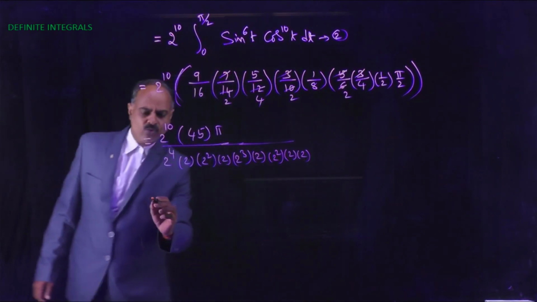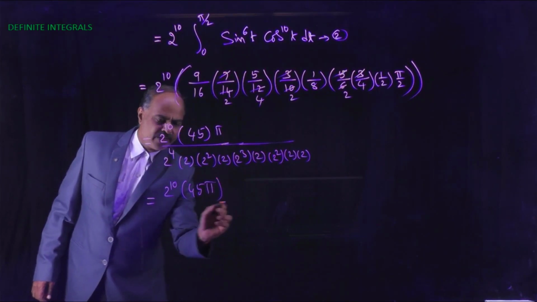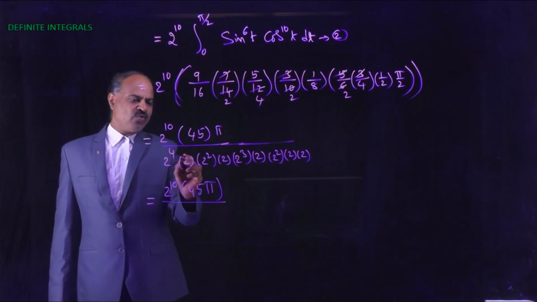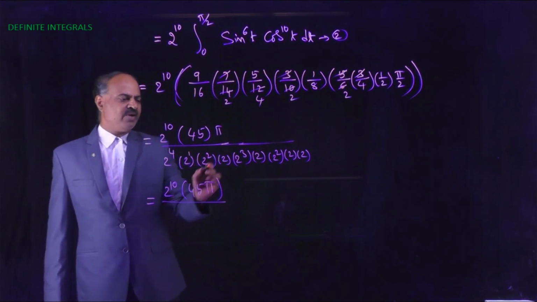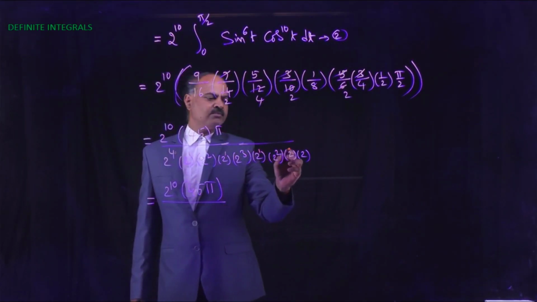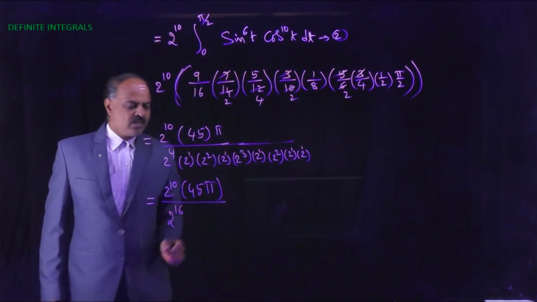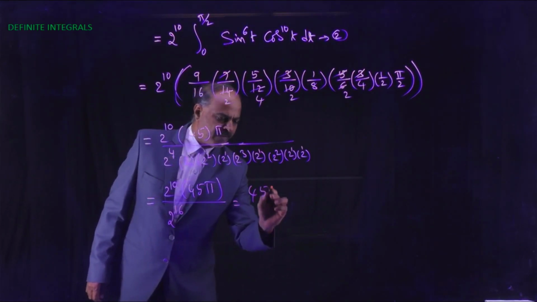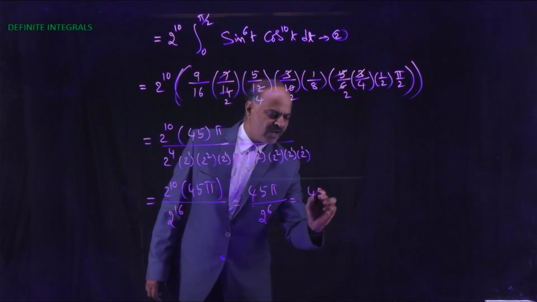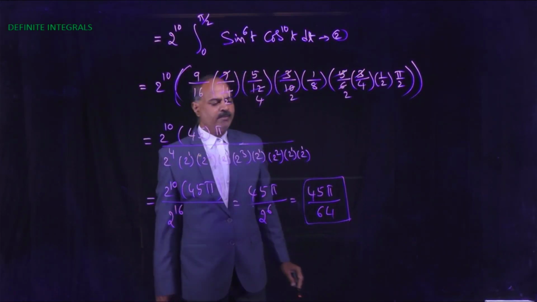Now this is equal to 2 power 10 into 45 pi by 2 power 4 into 2, and adding the powers gives 2 power 16. So that is equal to 2 power 16. Now this is equal to 45 pi by 2 power 6. So here that is equal to 45 pi by 64.